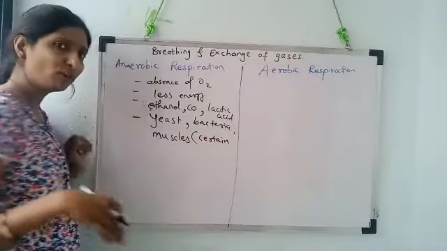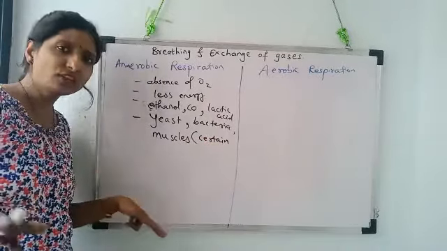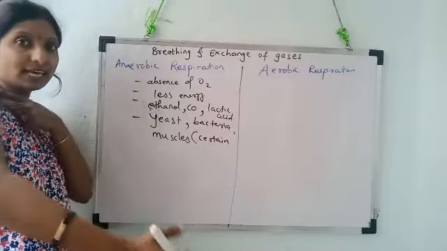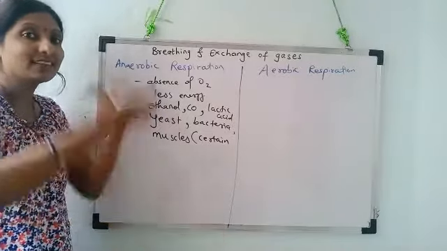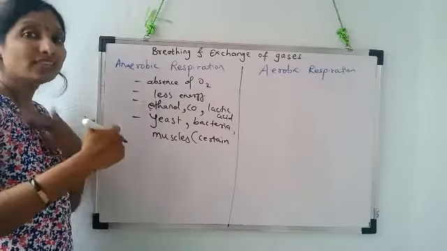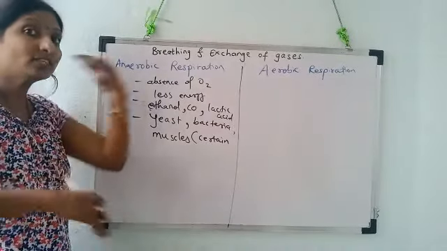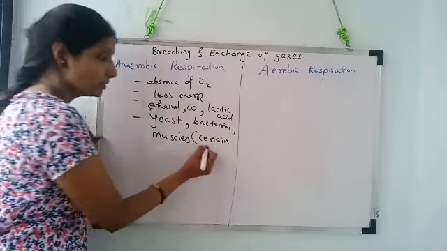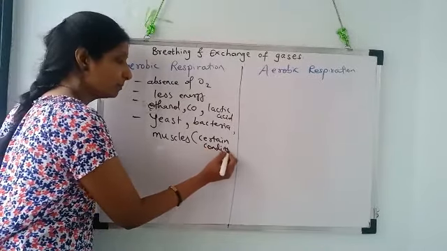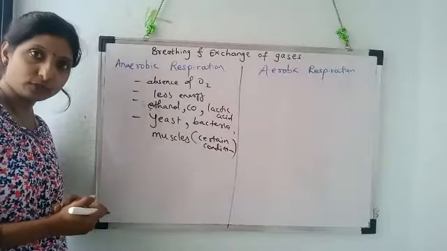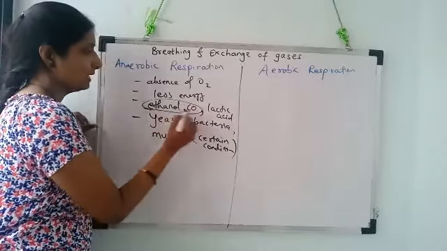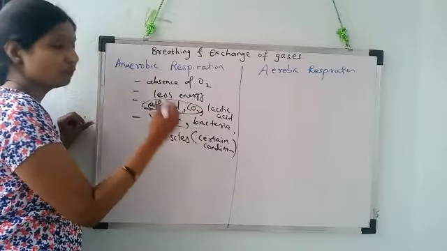Muscles actually perform aerobic respiration in the other way. But when we are doing vigorous activities, extra activities, as the blood supply to the muscles is less as compared to the central body part, at that time, due to lack of oxygen, they start producing energy anaerobically. So under certain conditions only the muscles perform anaerobic respiration.